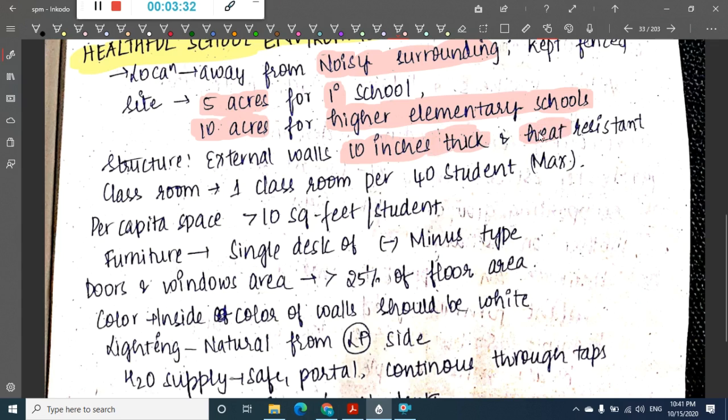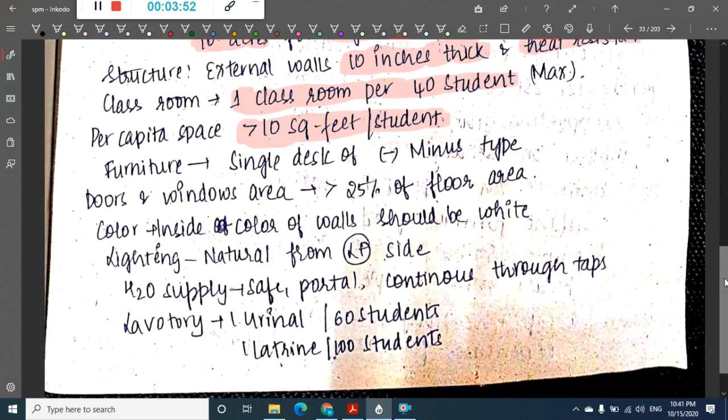The walls should be heat resistant, and there should be at least one classroom for 40 students. Per capita space should be at least 10 square feet per student. As furniture, a single desk of minus type should be present. The doors and windows area should be more than 25% of the floor area.